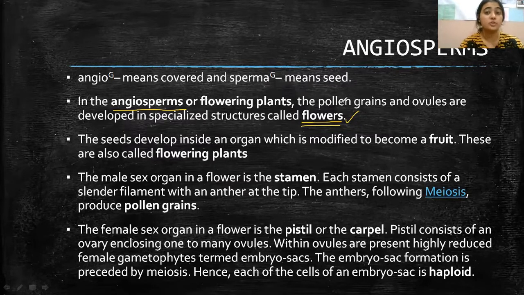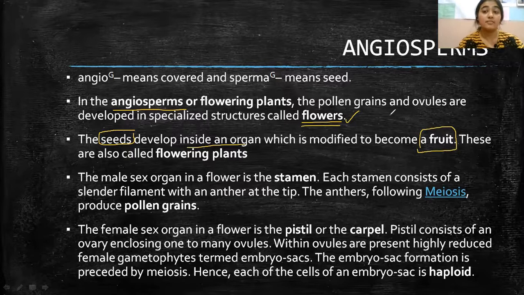Here, talking about the angiosperms, we have already known what they mean and what they have, that is the pollen grains and ovules in specialized structures known as flowers. The seeds develop inside an organ which is modified to become a fruit.